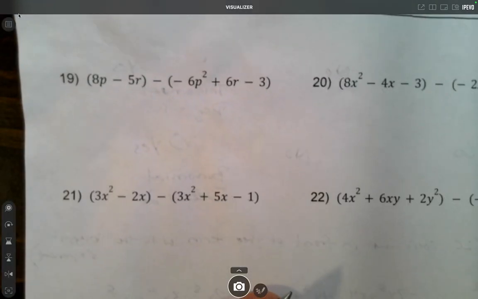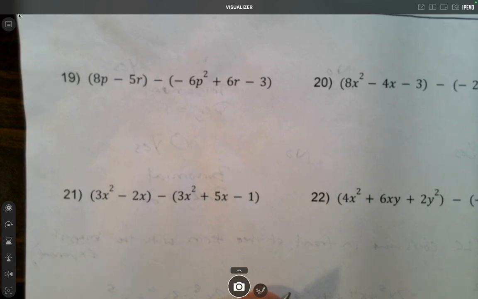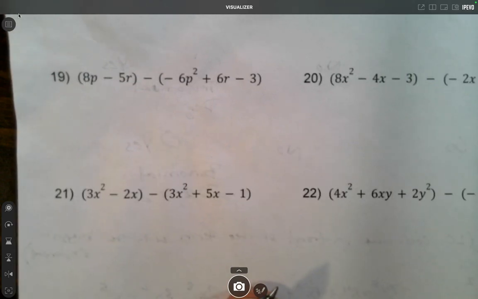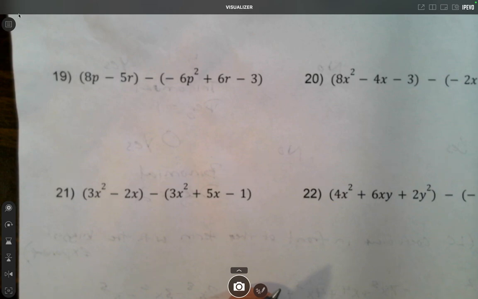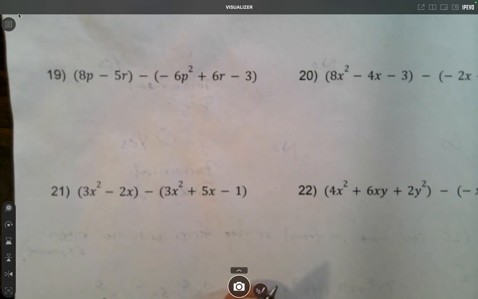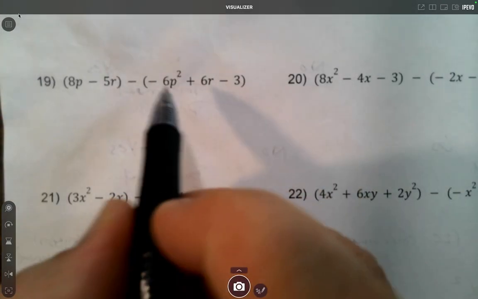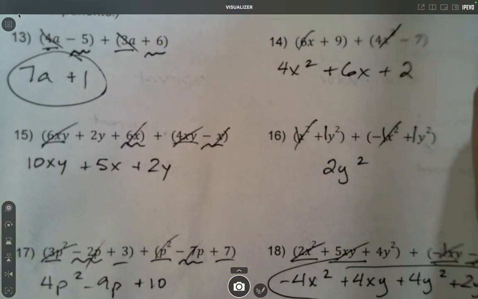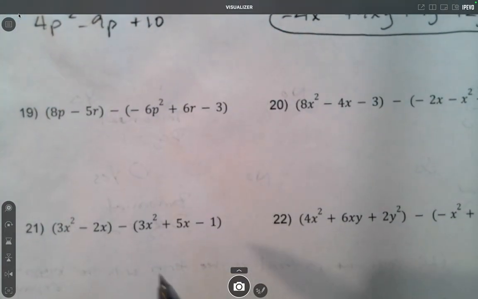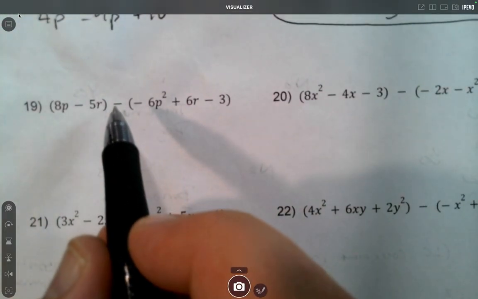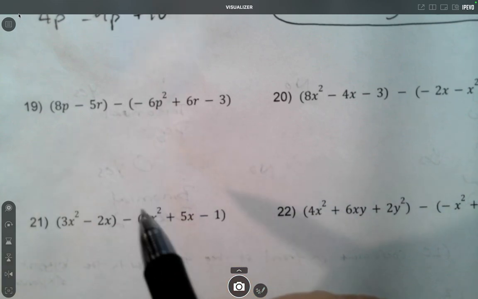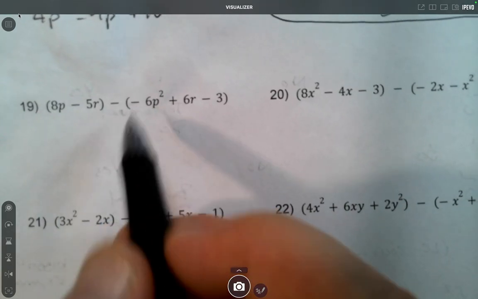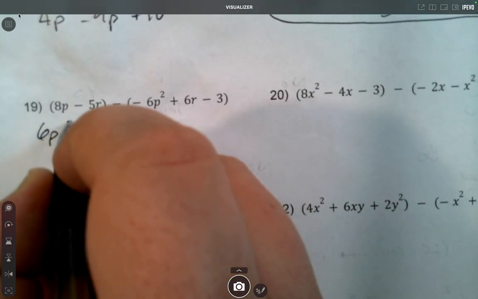Okay, on 19, again, it's just one variable. Oh, no, it's P's and R's, excuse me. So P comes first in the alphabet, so I'll deal with that first. And the biggest exponent I see of P is right here. Now you have to be careful. In 13 through 18, it was all adding the two things together. But now, for the rest of them, we're subtracting. So you got to remember, this is minus negative 6p squared. So minus a negative turns into a positive 6p squared.